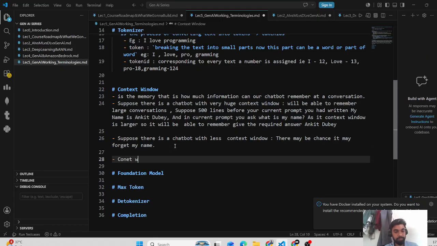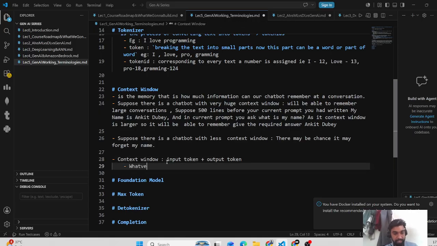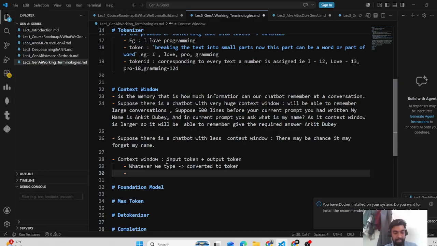The context window is basically calculated by input tokens plus output tokens. Input tokens are whatever we type, which, as we discussed, is converted to tokens. Whatever the LLM generates as a response, in terms of tokens, is the output tokens. Their total sum is the context window.